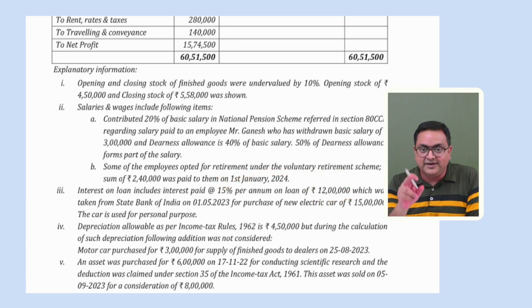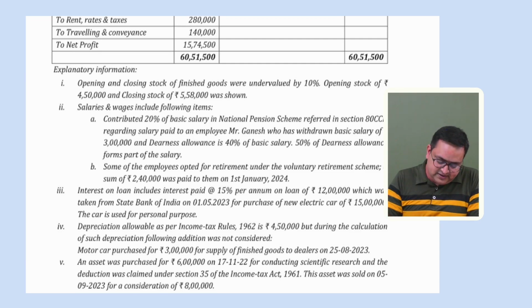And then because this is an electric car and the assessee is following the optional tax regime, you can give a deduction under 80EEB, but the maximum is 1,50,000. Okay, then you will solve it.